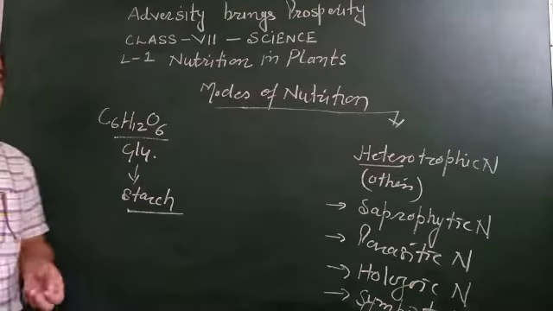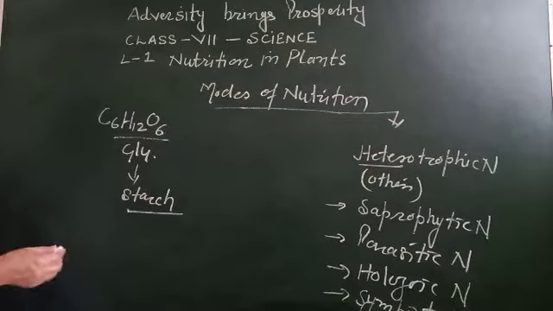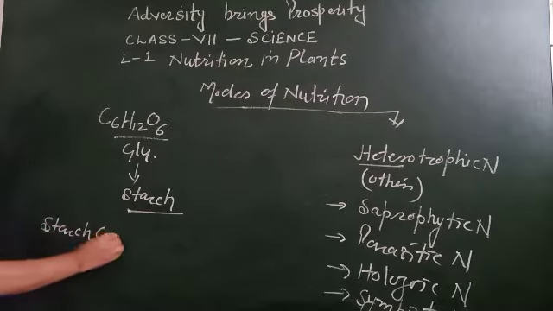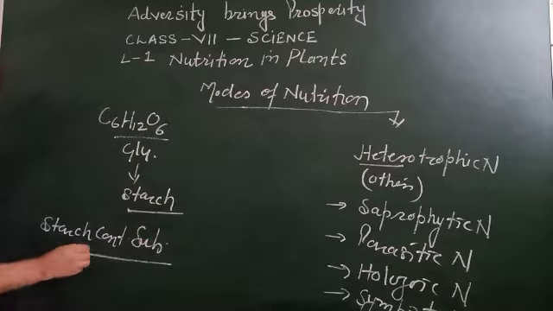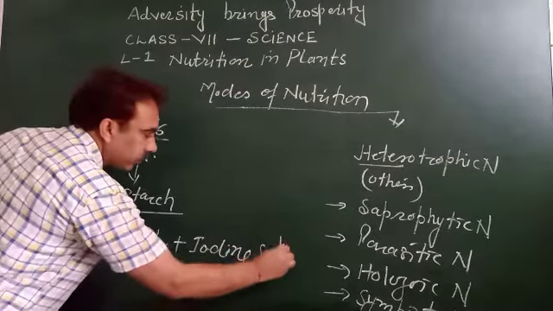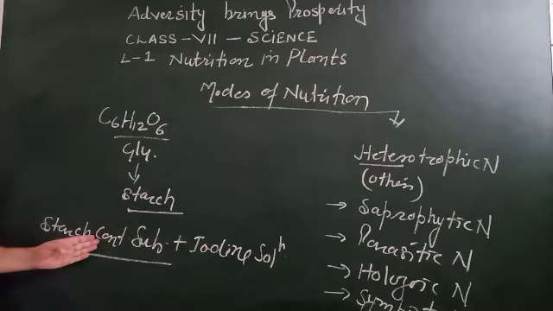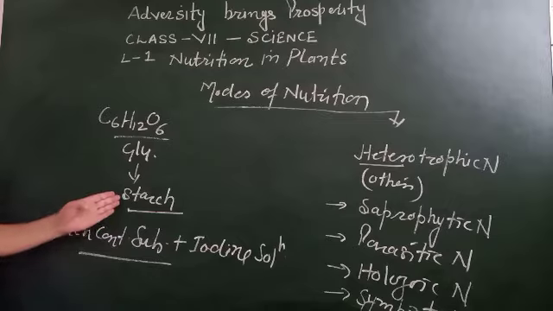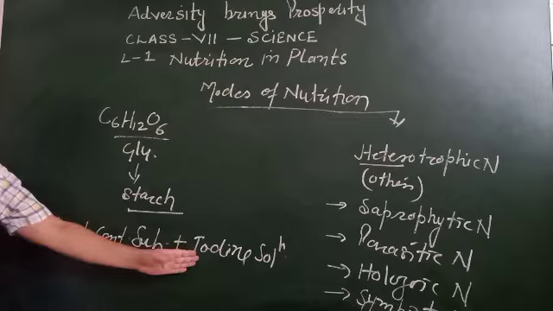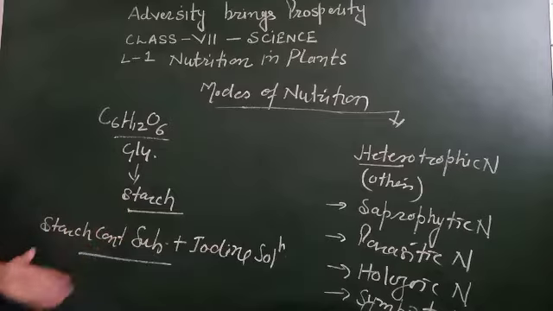If you wish to test whether photosynthesis has occurred in a plant or not, then you have to take a starch-containing substance and put a drop of iodine solution. On adding 1-2 drops of iodine solution, if this substance turns blue or black, it means it has starch and photosynthesis has taken place in it. If not, then photosynthesis has not taken place in that particular substance.